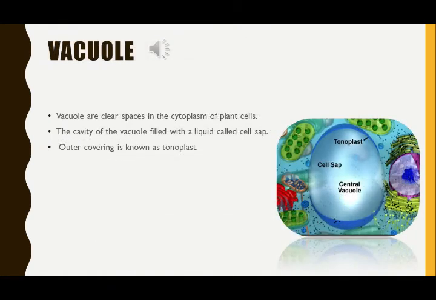Next cell organelle is vacuoles. Vacuoles are clear spaces in the cytoplasm of plant cell. A vacuole is bound by a single membrane called tonoplast. The membrane encloses a fluid called cell sap, which is watery solution rich in sugar, amino acids, protein, minerals, etc. Animal cells either do not have a vacuole or they have very small vacuoles. In plant cell, the vacuoles are large and permanent.